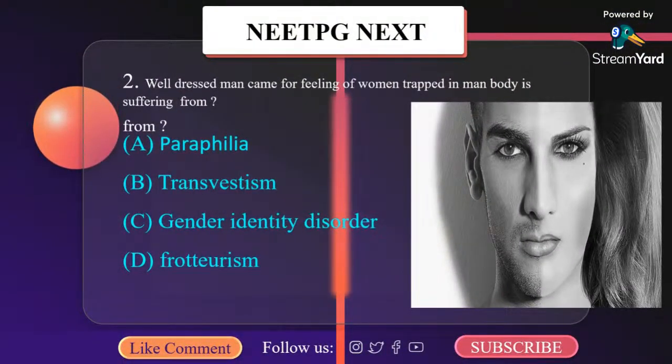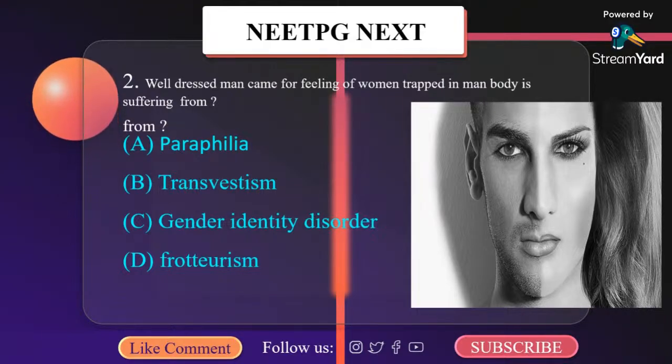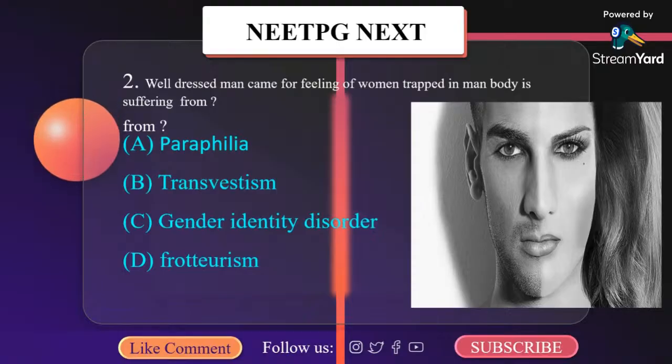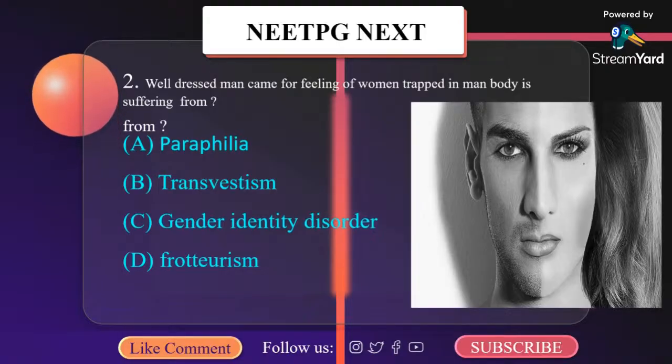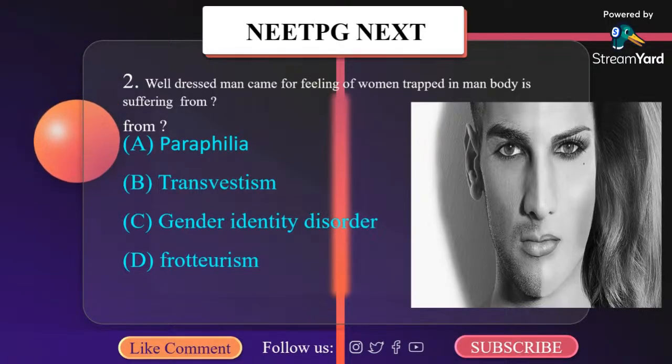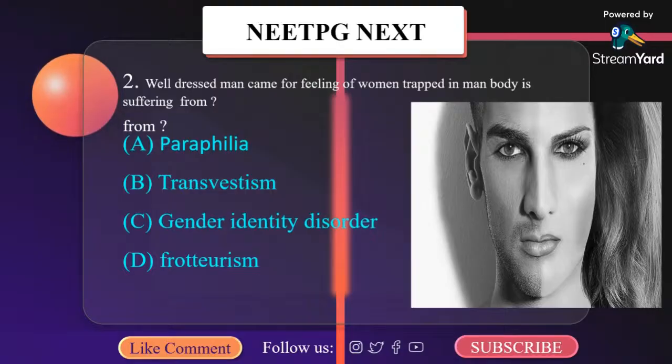A well-dressed man came with a feeling of a woman trapped in a man's body. He is suffering from A. Paraphilia, B. Transvestism, C. Gender identity disorder, D. Fetishism. Now let us look into the details. What is a gender identity disorder? The sense of one's masculinity or femininity is disturbed. Gender identity disorder has the following two characteristics.